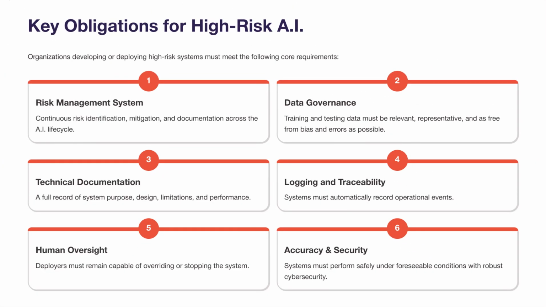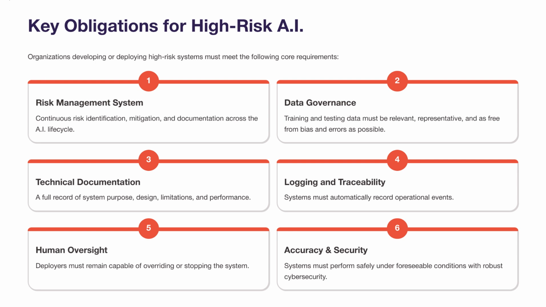Key obligations for high-risk AI. Organizations developing or deploying high-risk systems must meet the following core requirements. Risk management system: continuous risk identification, mitigation, and documentation across the AI lifecycle. Data governance: training and testing data must be relevant, representative, and as free from bias and errors as possible. Technical documentation: a full record of system purpose, design, limitations, and performance. Logging and traceability: systems must automatically record operational events.